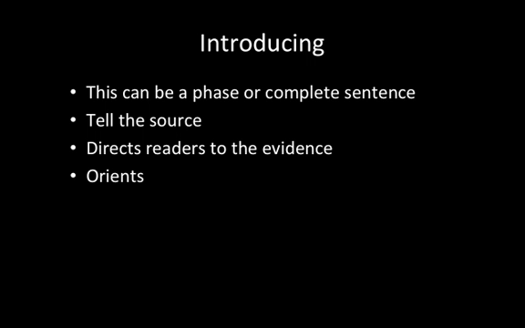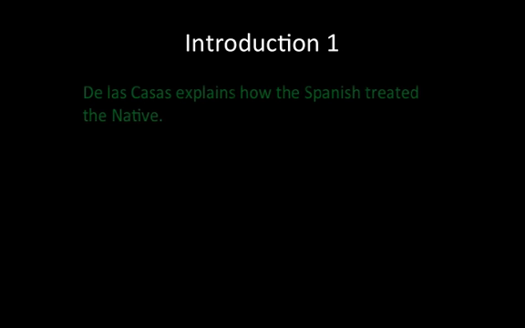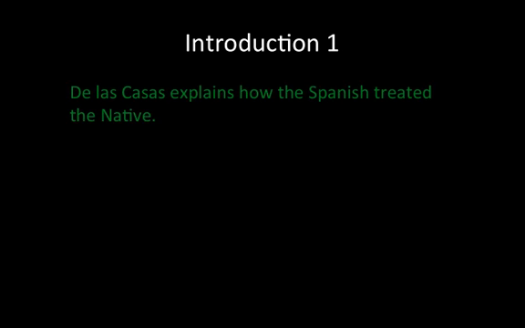I tell you what the goals are, what we hope to accomplish, and really that gives you some orientation to what's going to happen in the class. And that's the same thing you want to do right here, is give the reader some indication about what the evidence is. So here's one sentence. De las Casas explains how the Spanish treated the native.